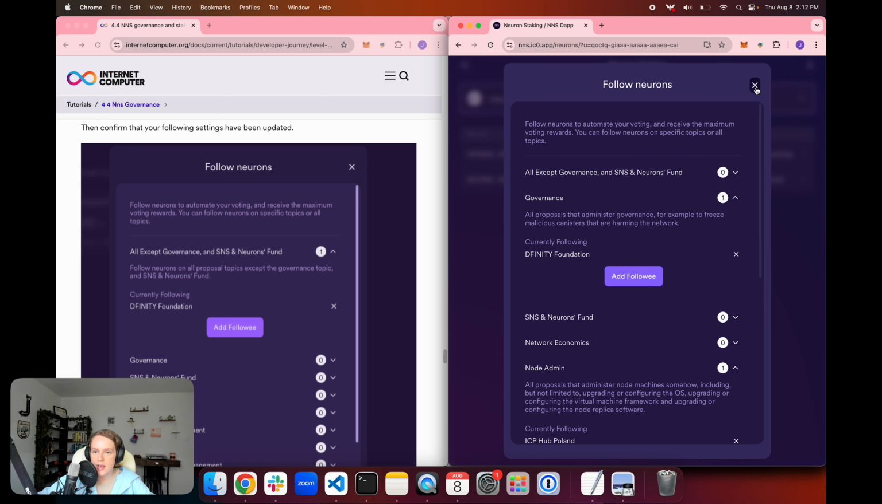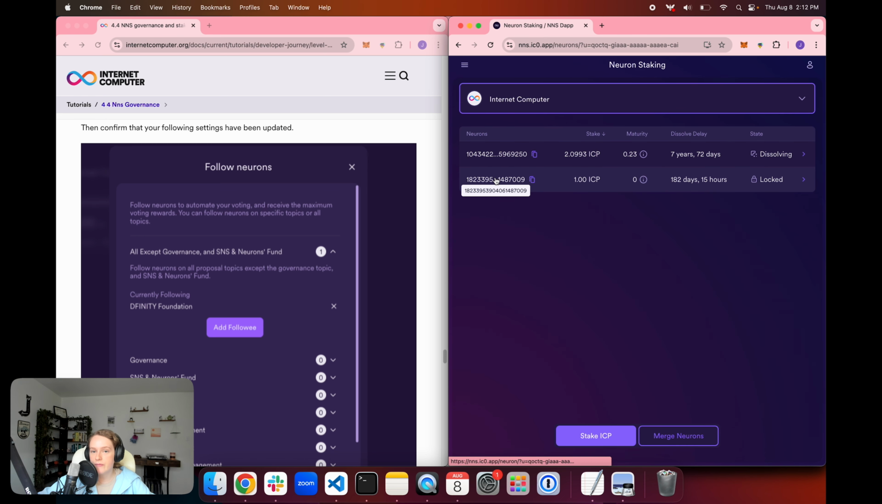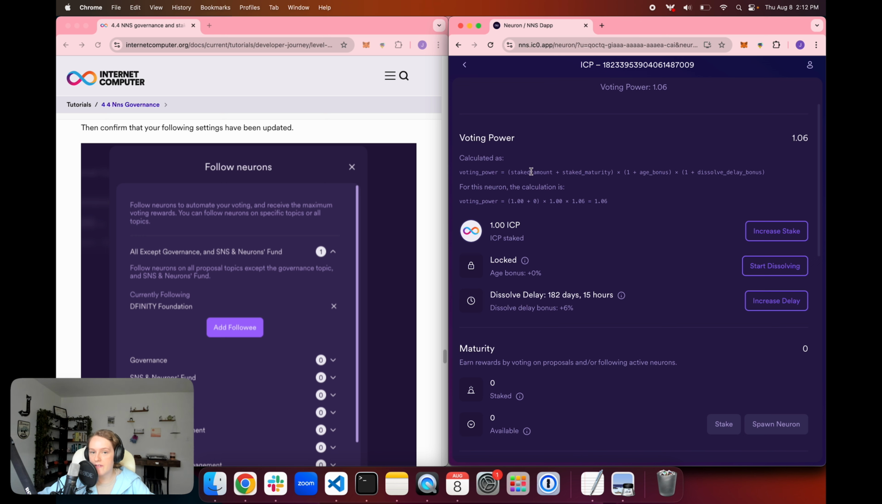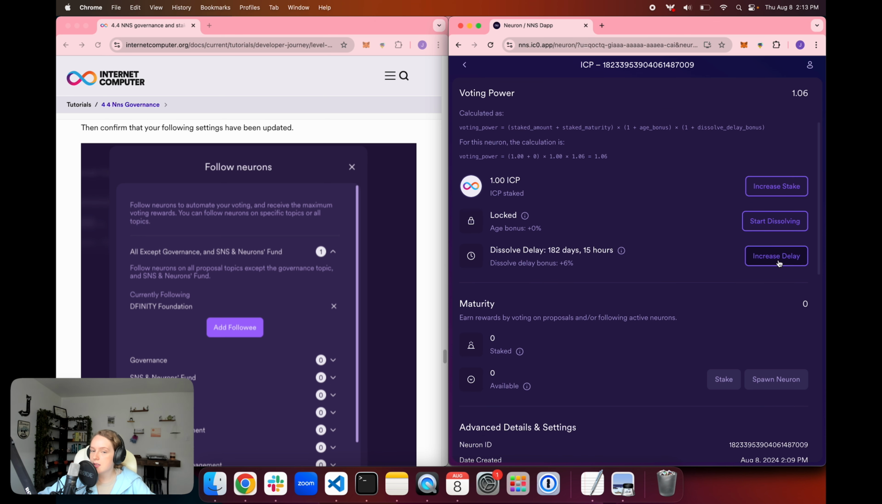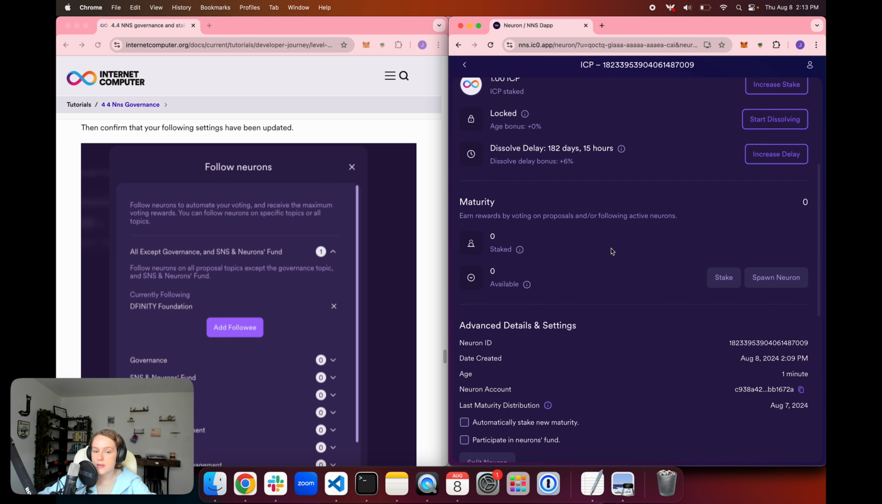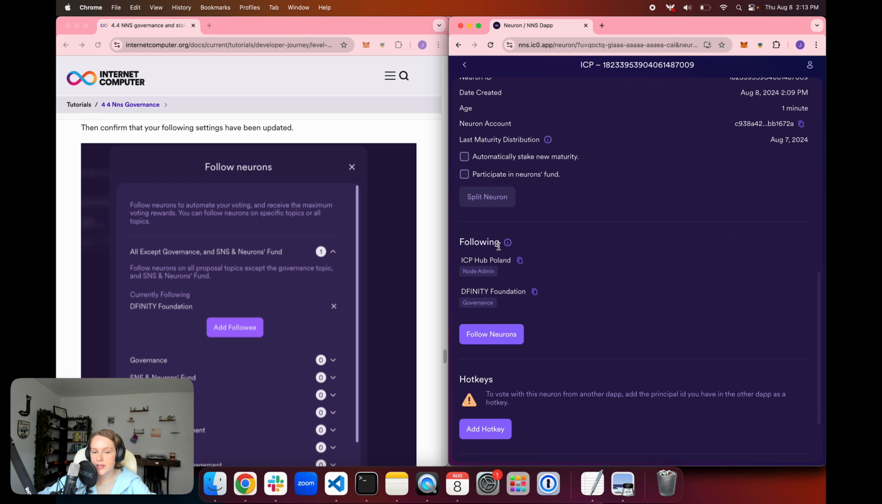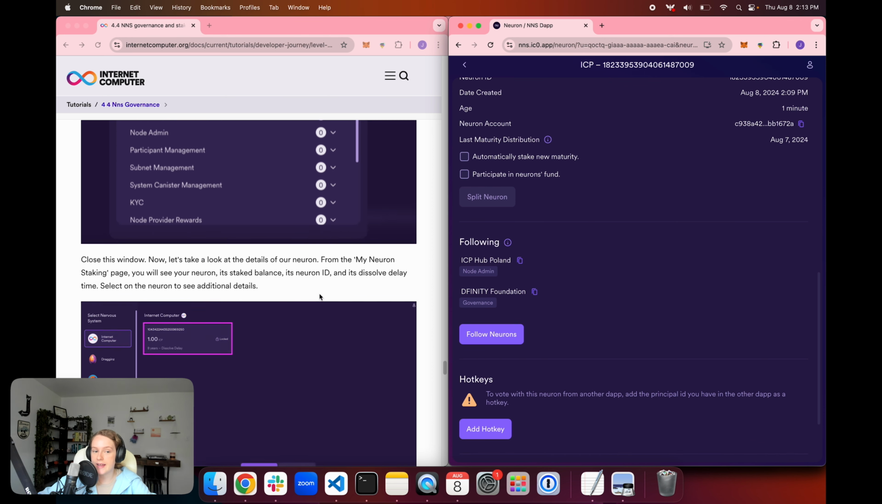And so now those are set, and I can go ahead and close that. Then if I want to confirm those settings, I can click on the neuron ID, and I can see its current voting power, how that voting power is calculated, and the amount of ICP I have staked. I can increase that stake. I can start to dissolve it, meaning it will begin to count down, unlocking this one ICP token for me to use somewhere else. Or I can also increase the delay if I want it to be longer than the current 6 months. And then down here, you can see those two following rules that I set up.